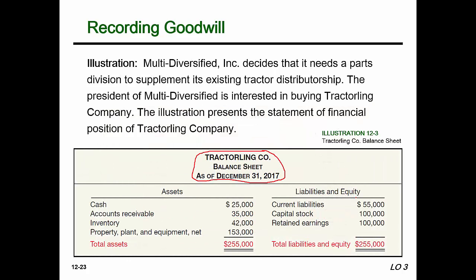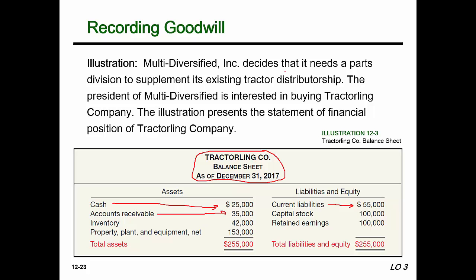Now let's go back to the balance sheet. You can see that for cash, accounts receivable, and liabilities, the book values are also 25, 35, and 55,000 respectively. Many times the book value equals the fair market value of things like cash, accounts receivable, and current liabilities.